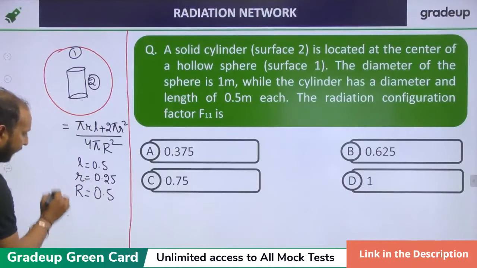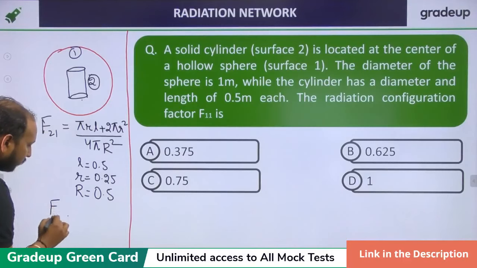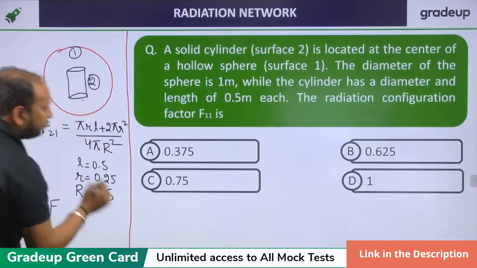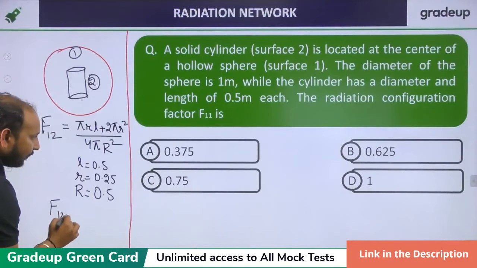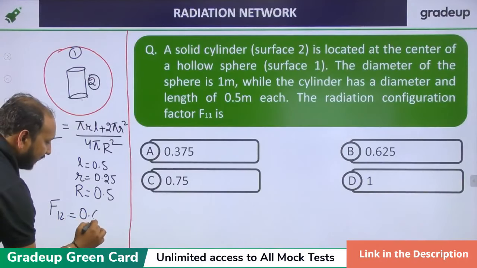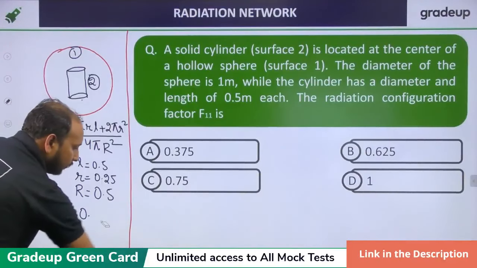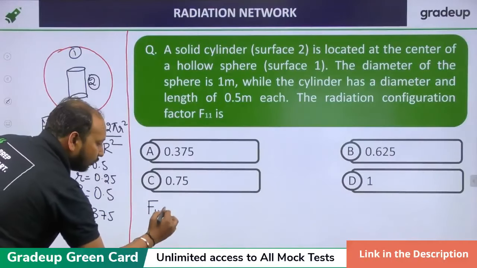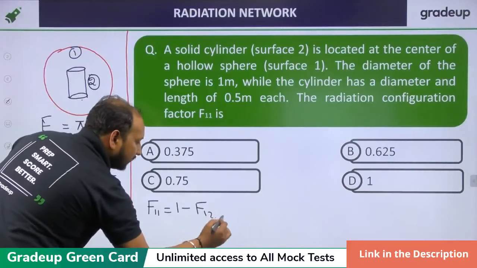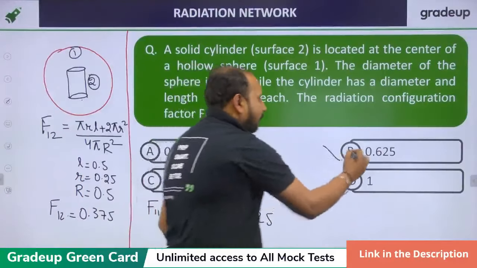Place this, and F12 will be 0.375. So F11 will be equal to 1 minus F12, which is 0.625. Option B is the correct answer.